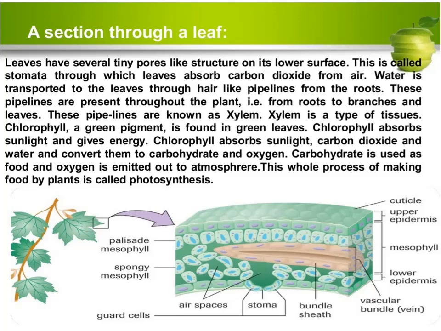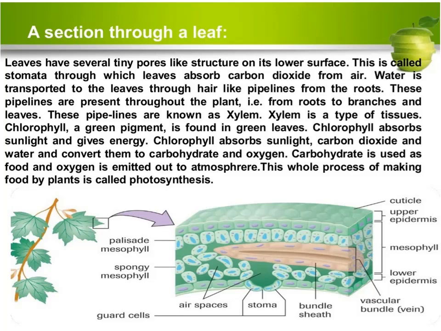Each stoma is bounded by two bean-shaped cells called guard cells. You can see the guard cells. Guard cells are bean-shaped cells that cover the stoma.